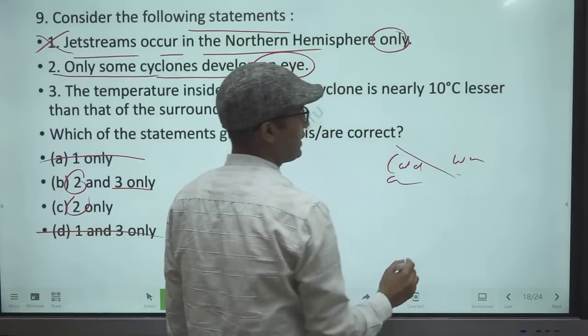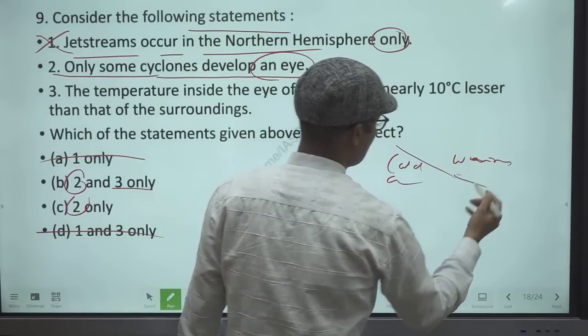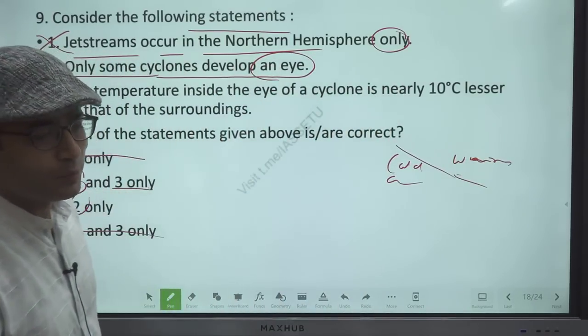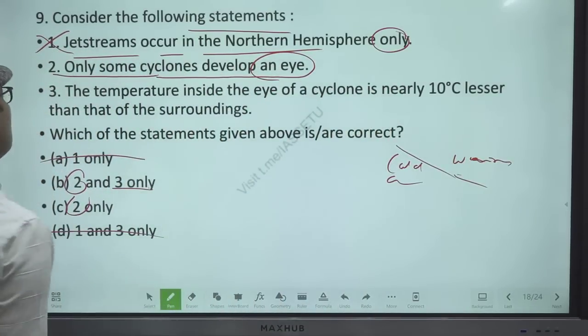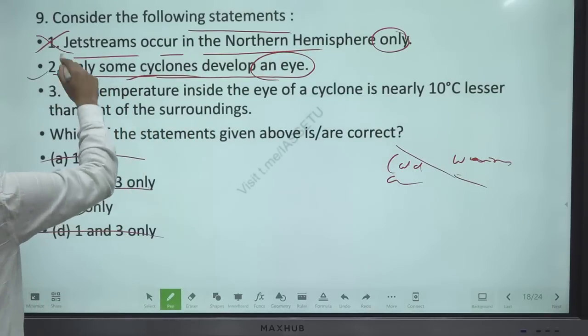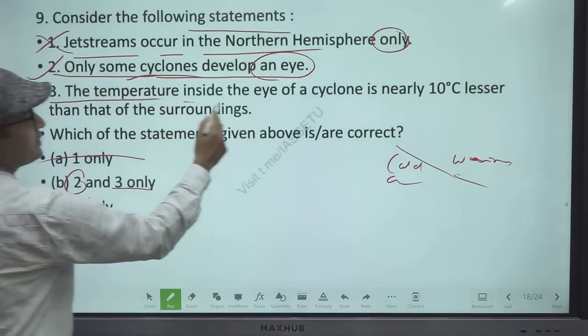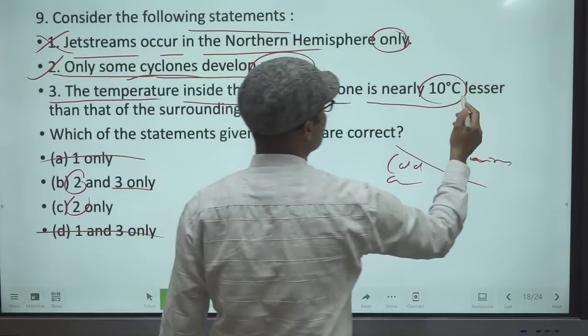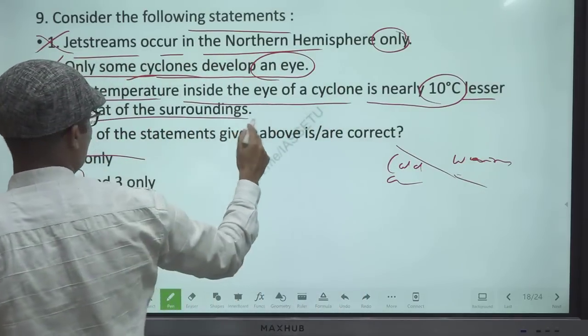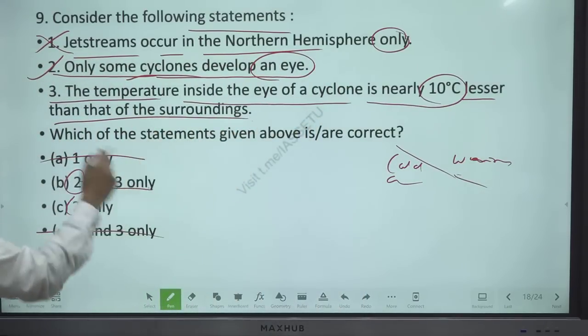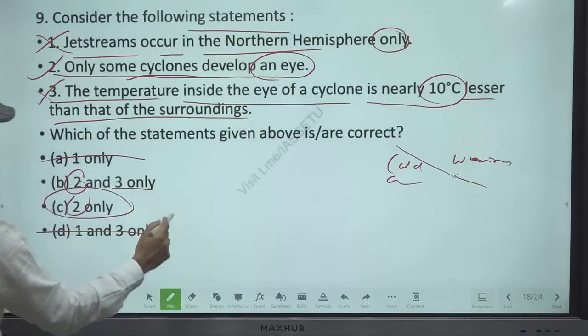So here we don't have any eye. We'll explain in detail the process of tropical and temperate cyclones, but here only some cyclones develop an eye. 2 is correct. 3, the temperature inside the eye of the cyclone is nearly 10 degrees centigrade lesser than that of the surrounding. It is not lesser, it is higher actually. 3 is wrong. So answer C, 2 only.